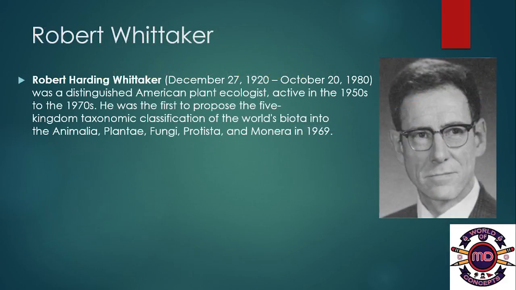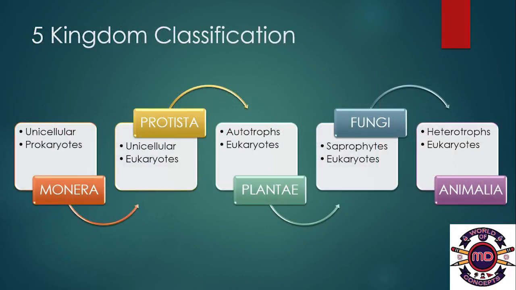Robert Whittaker. Robert Harding Whittaker was a distinguished American plant ecologist active in the 1950s to the 1970s. He was the first to propose the 5-kingdom taxonomic classification as Animalia, Plantae, Fungi, Protista, and Monera in 1969. The 5-kingdom classification shows a distinct evidence of evolution.